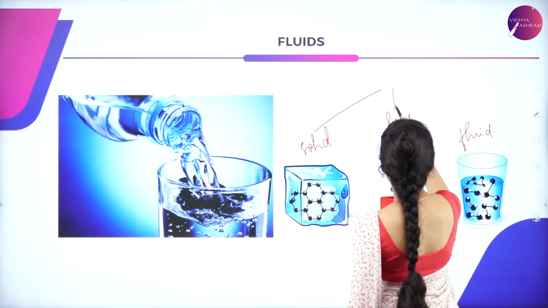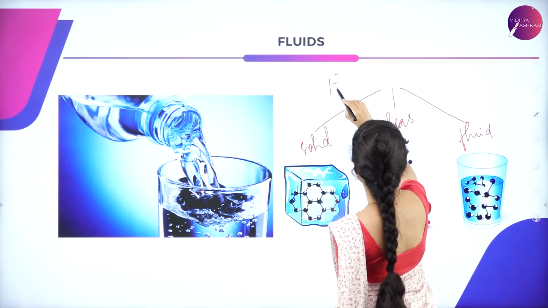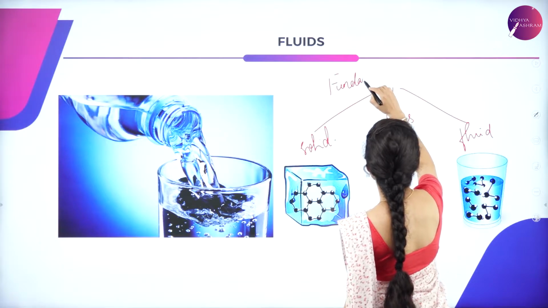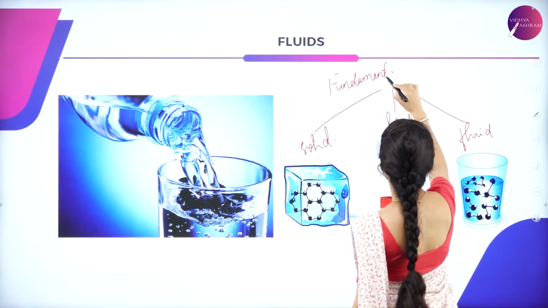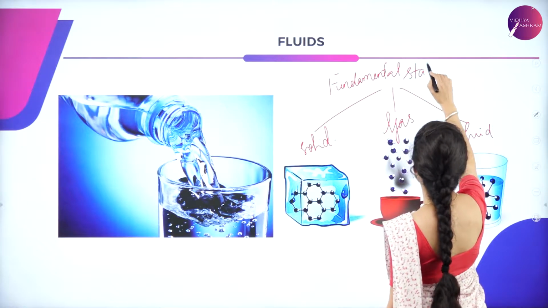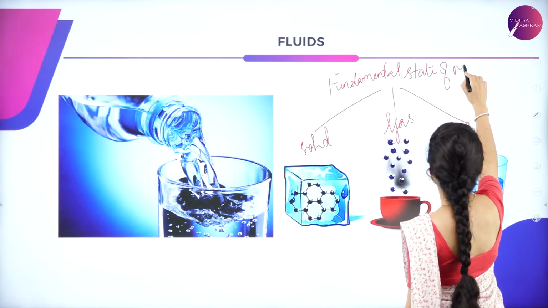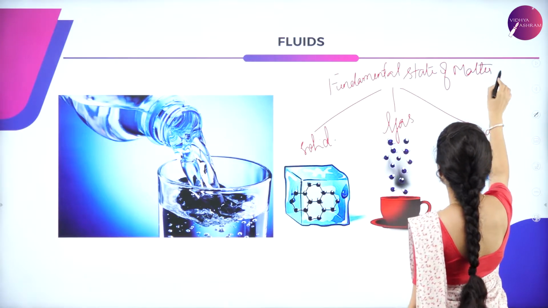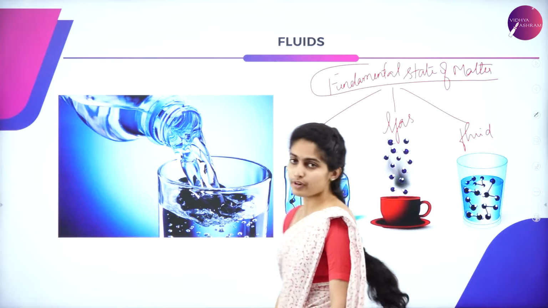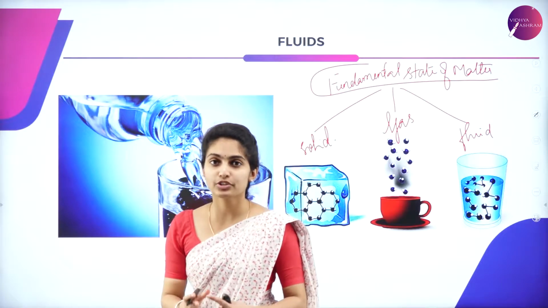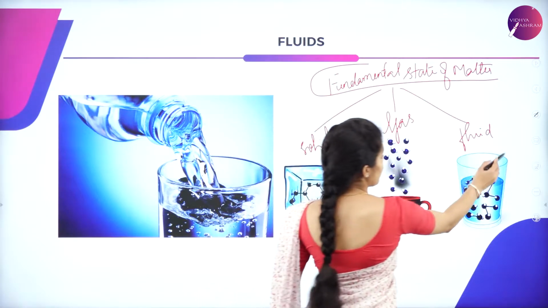These three are the fundamental states of matter. Here our point of interest is mainly on the fluids.